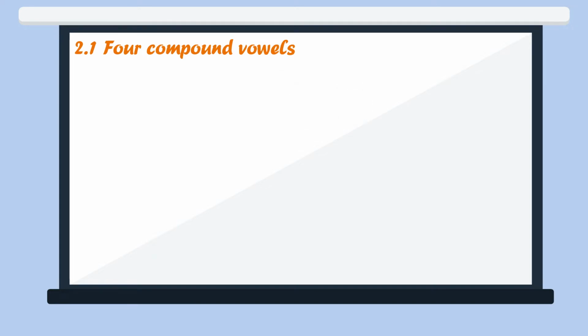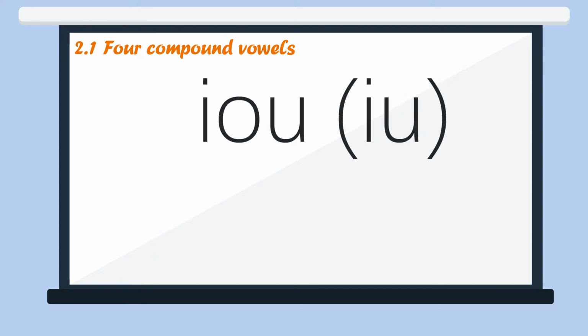Second one, yo. This complex vowel compound is produced by pronouncing the Chinese simple vowel E first, followed by the compound O. Please read after me. Yo, yo, yo.